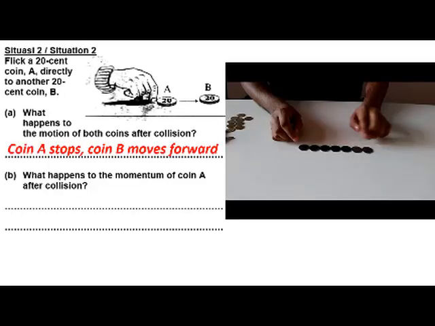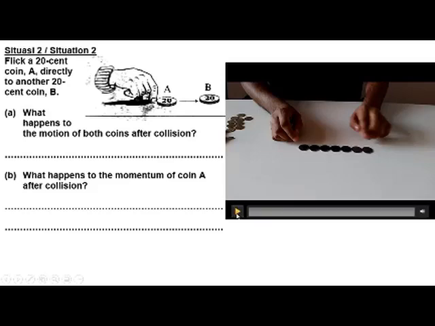Next, flick a 20-cent coin A directly to another 20-cent coin B. What happens to the motion of both coins after collision? Let's look at the video here.